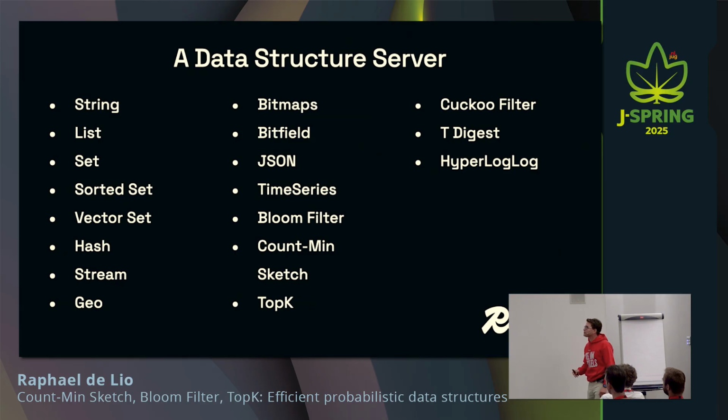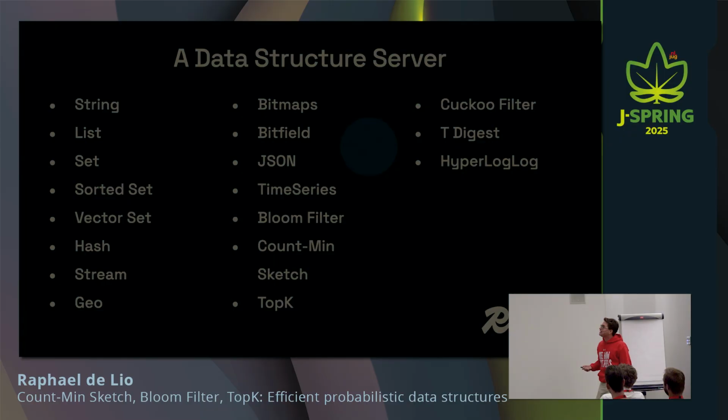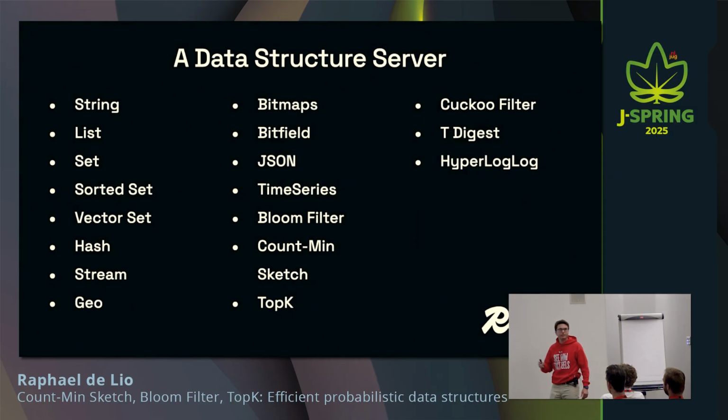All right, talking about data structures, I already asked you if you knew Redis. For a long time, Redis was known as a data structure server because of all the data structures that are inside of it. Basically, in 2009, when it was created as a database that was supposed to be highly available, highly scalable and fast, we already had, oh, look at that, so fancy, 4 data structures, and later on we started adding more, including Bloom filters, counting sketch, TopK, Cuckoo filter, tdigest, and hyperloglog. All of those are probabilistic data structures. They're also available there in this distributed data structure server that you can use as an add-on for your applications.